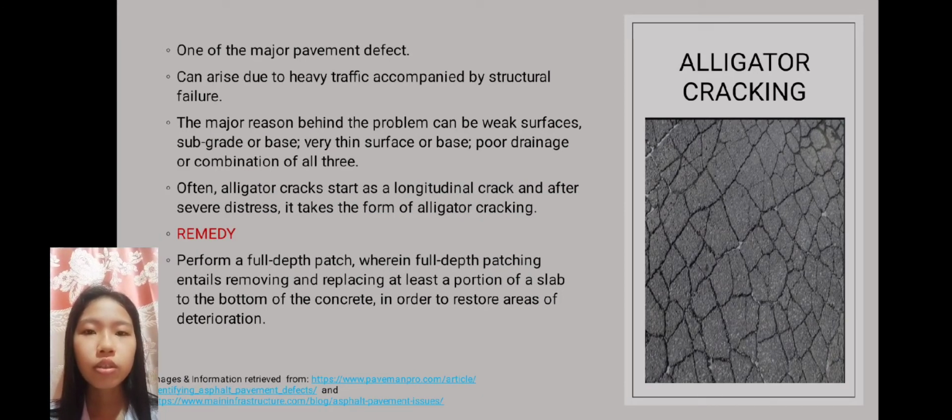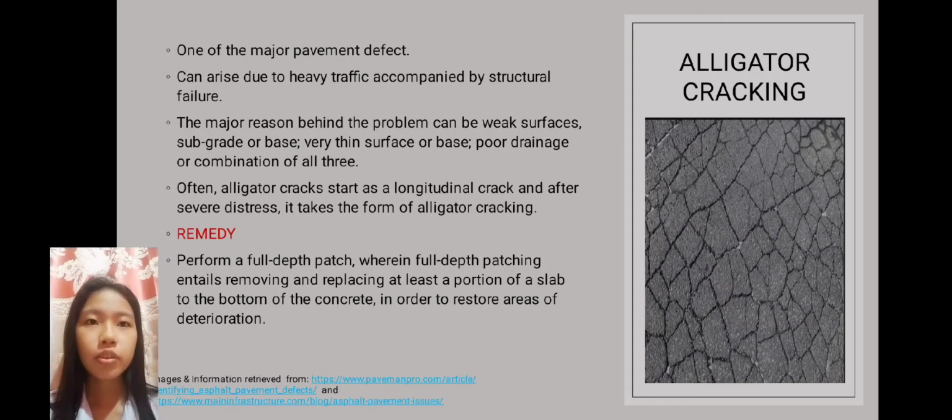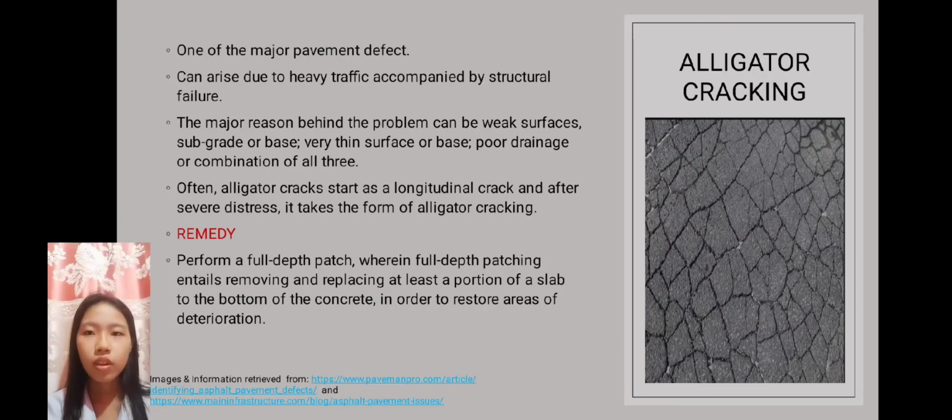It can arise due to heavy traffic accompanied by structural failure. The major reason behind the problem can be weak surfaces, subgrade or base, very thin surface or base, poor drainage, or combination of all the three. Often, alligator cracks start as a longitudinal crack, and after severe distress, it takes the form of alligator cracking.